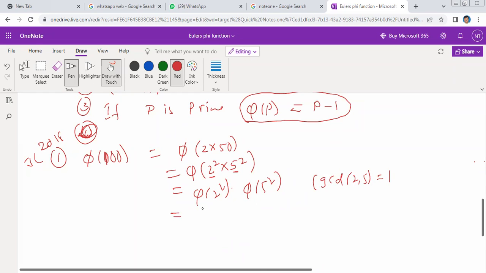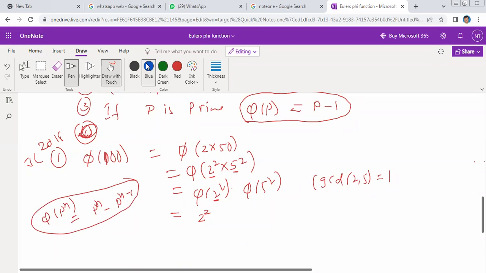Pi of 2 square means what? According to the formula, where 2 is a prime number, 2 power 2, the formula is pi of p power n is equal to p power n minus p power n minus 1. Using this formula, what am I getting? 2 power 2 minus 2 power 1, and 5 power 2 minus 5 power 1. This is equal to 4 minus 2, into 25 minus 5. This is 2 into 20, which is equal to 40.